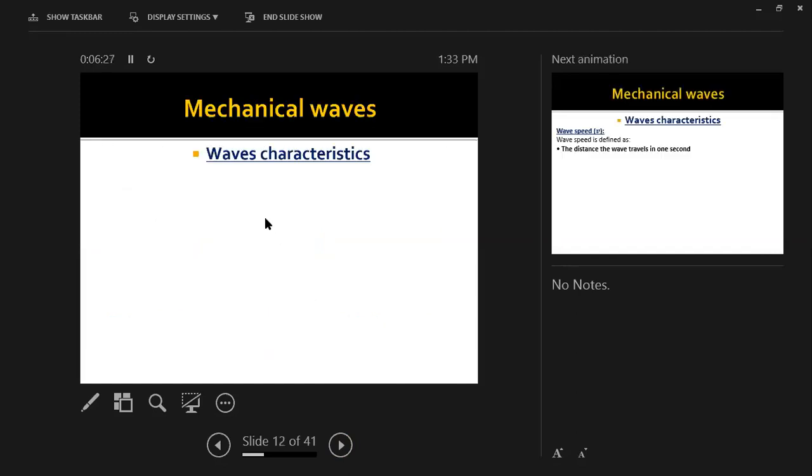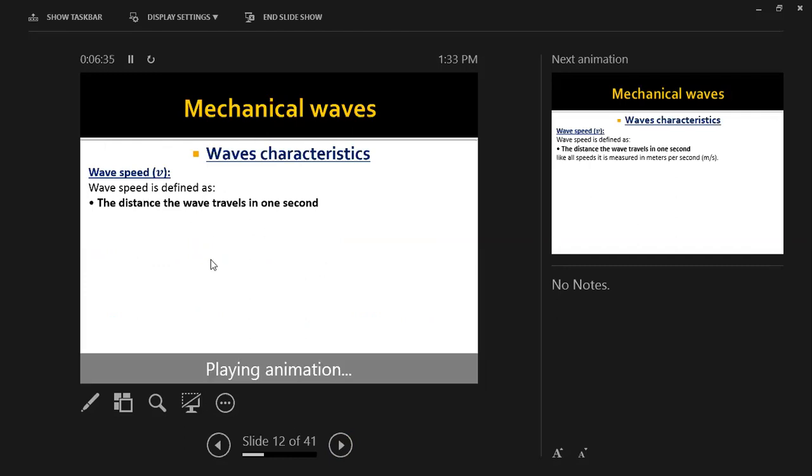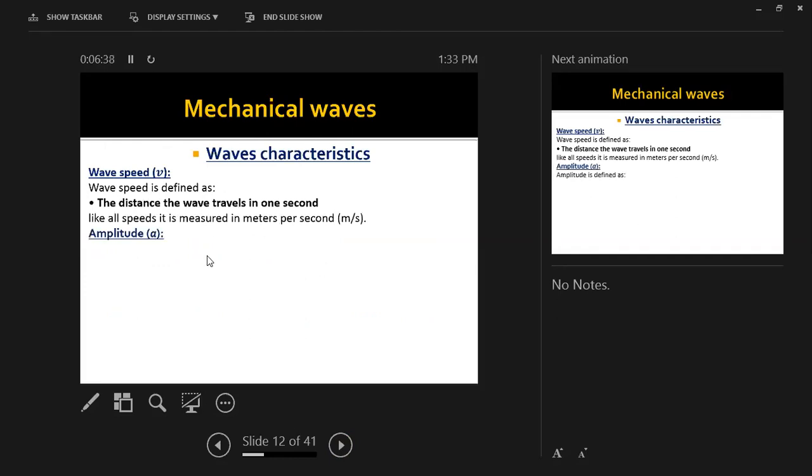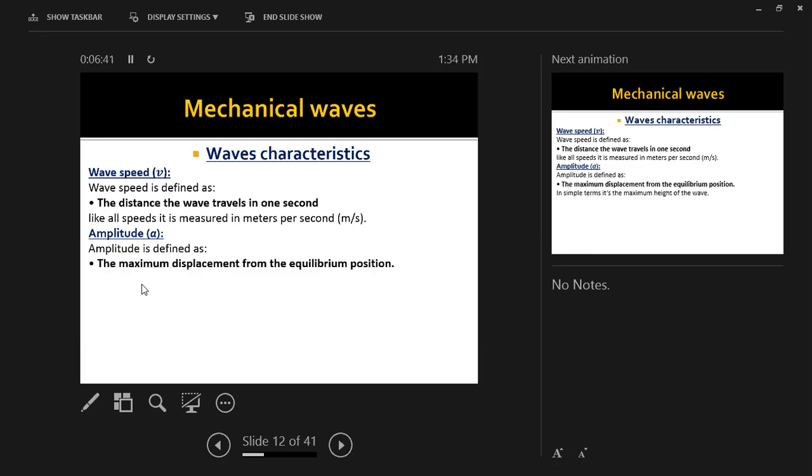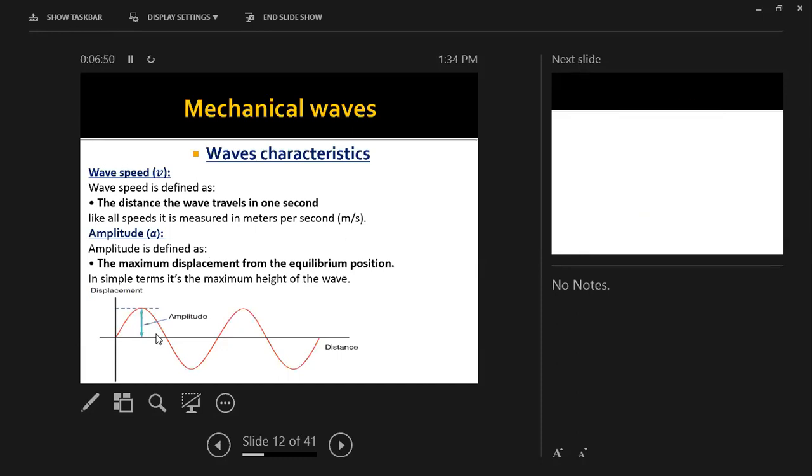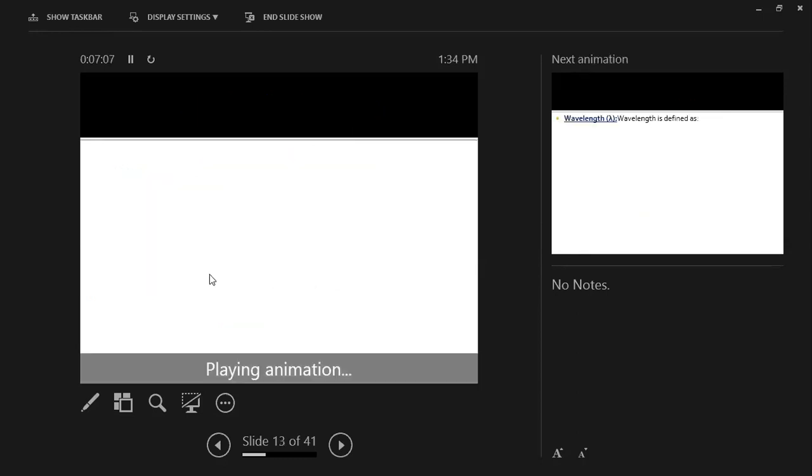So we talk about mechanical waves and electromagnetic waves. Let's talk about some mechanical waves. What are the characteristics of mechanical waves? First of all, they have speed, frequency, and amplitude. What does amplitude mean? It's the maximum displacement from the equilibrium position. I'm going to show you here. This part is called amplitude, okay? The maximum displacement from the equilibrium position, from here to here, is called amplitude. It is the maximum height of the wave.